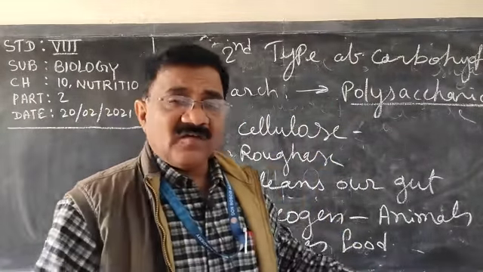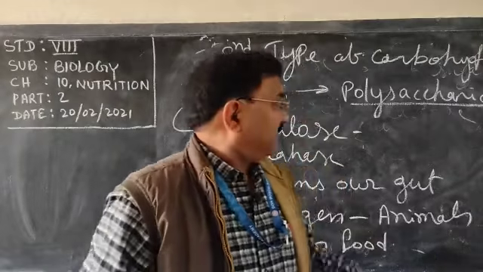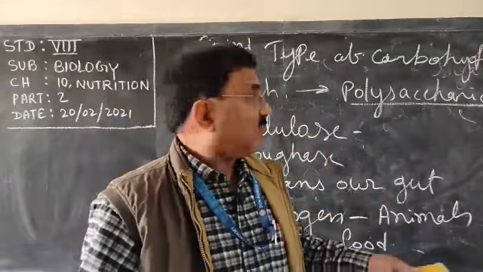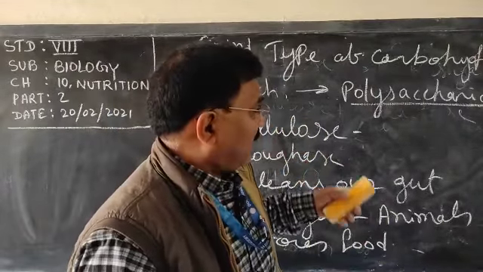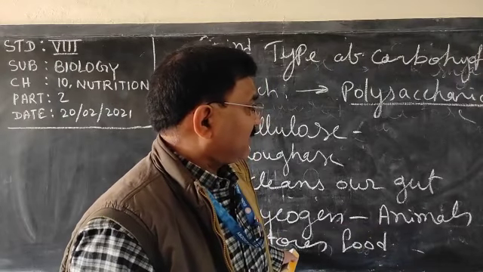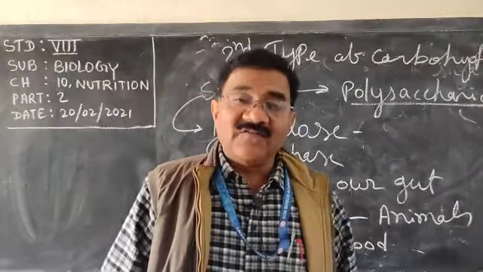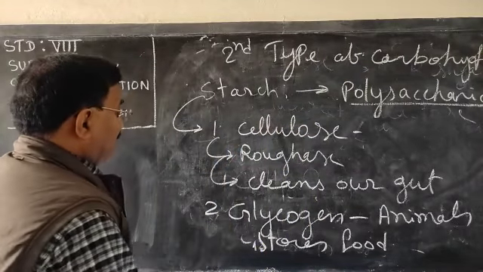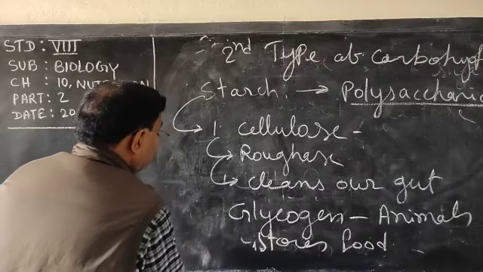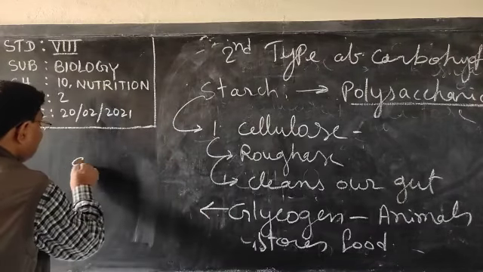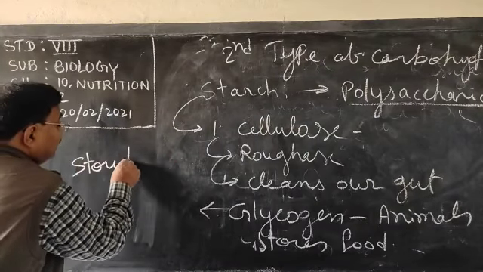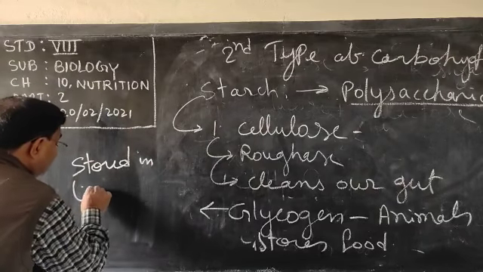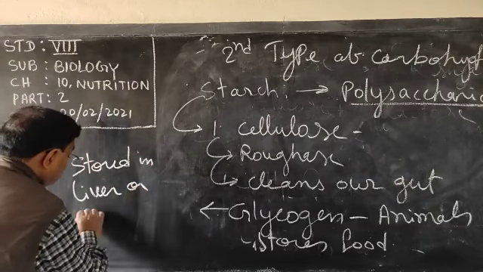Animals store this carbohydrate in the form of glycogen. And where is this glycogen stored? It is stored in the muscle or in the liver.